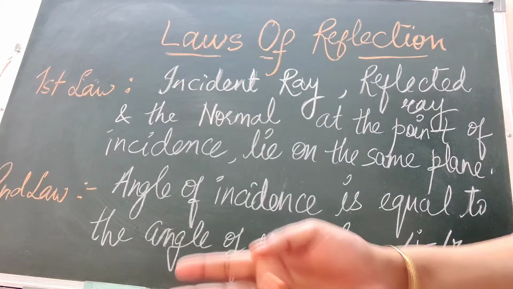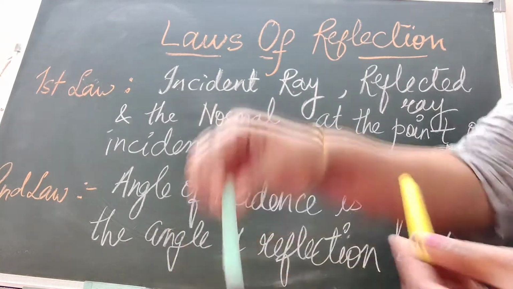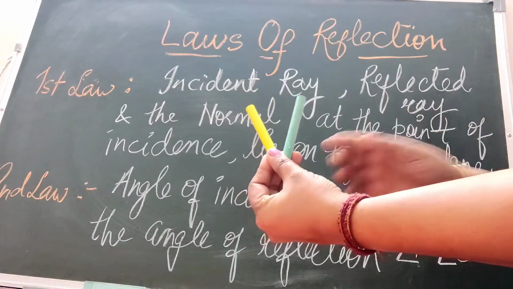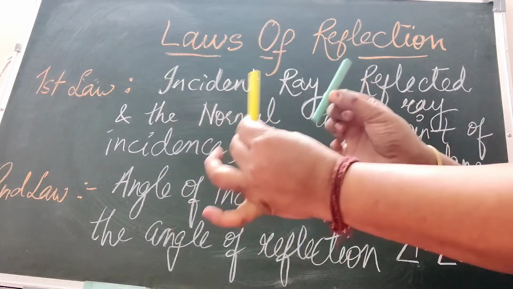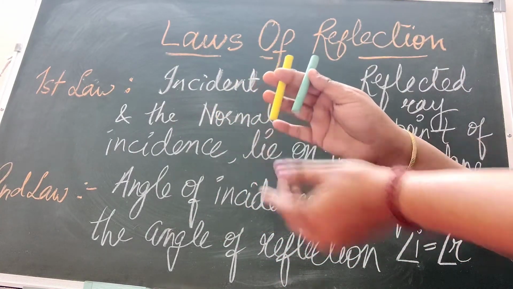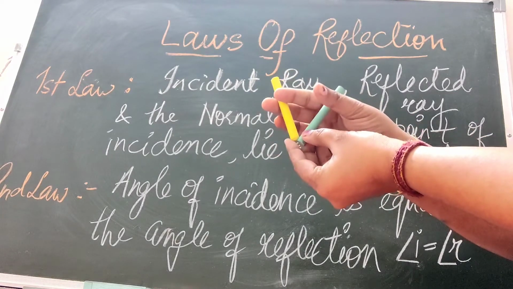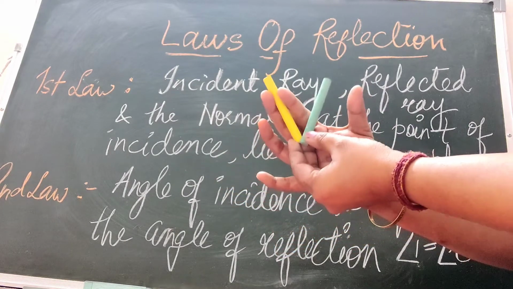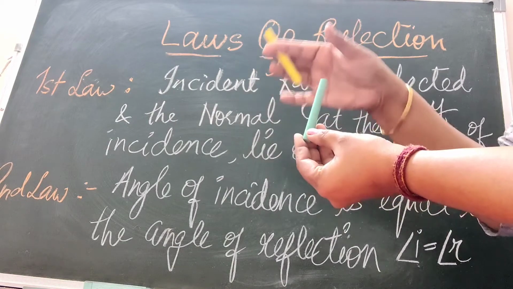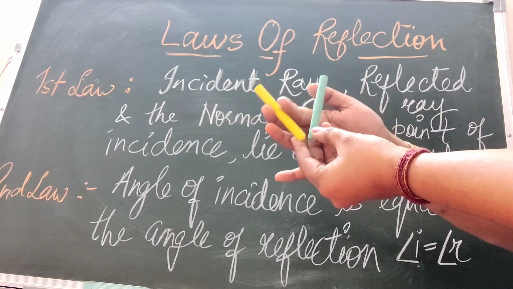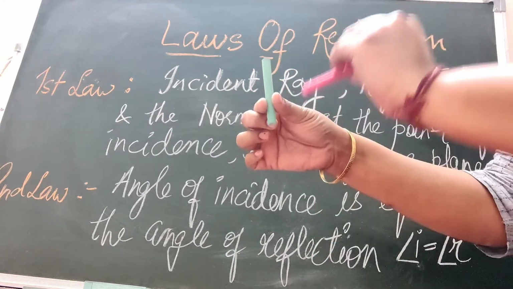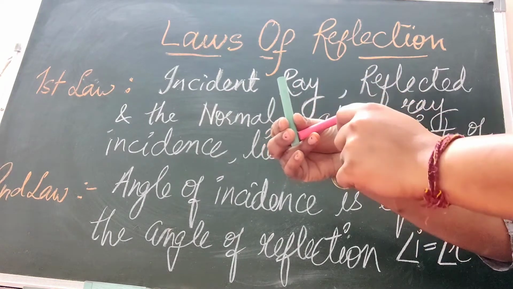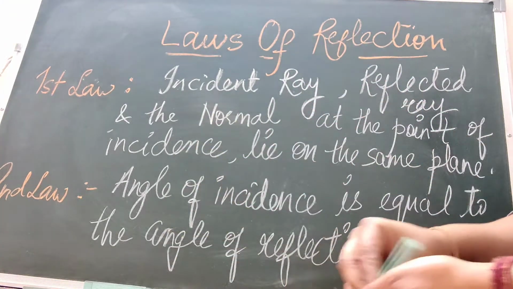The second law states that the angle of incidence, the angle which the incident ray is making with the normal, this is the angle of incidence, right? To make up an angle, you need two rays. When two rays meet at a point, they form an angle. So this is an angle, this is an angle, this is a 90 degree angle, as you can see. Now we are taking the incident ray and the normal, and this angle is the angle of incidence. The same way, the normal will stay here. It will stay at 90 degrees. Now this is the angle of reflection. This angle and this angle, they both are equal.